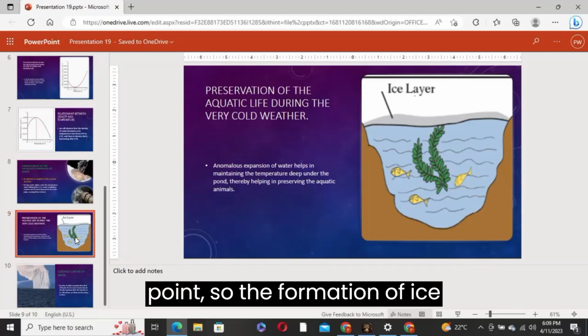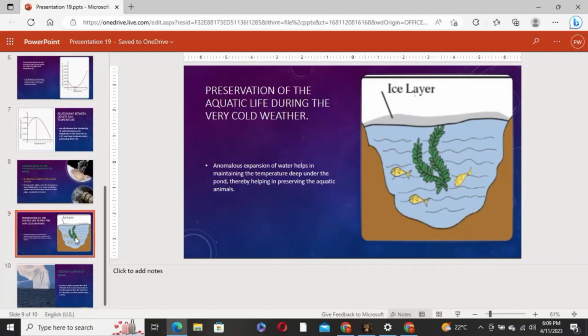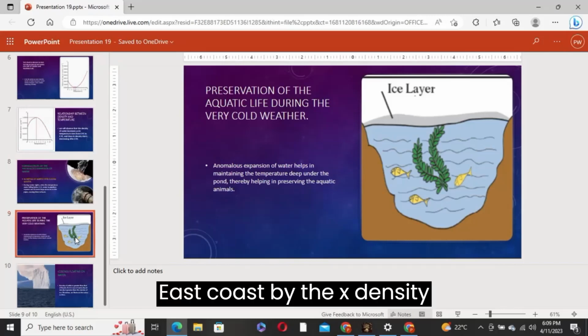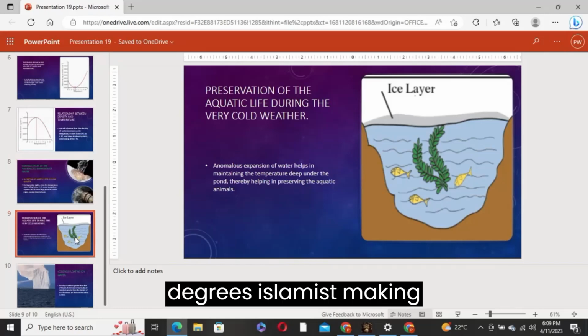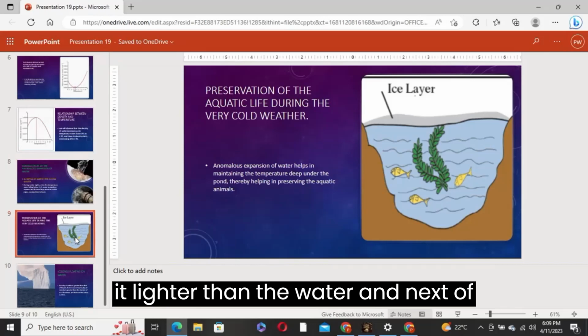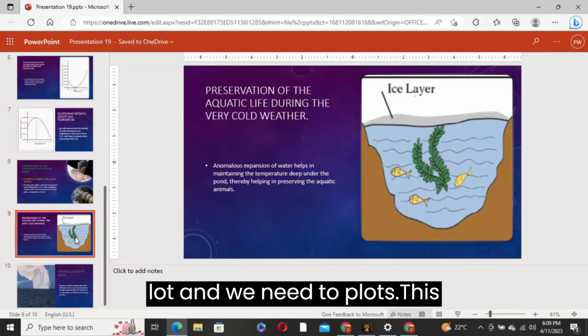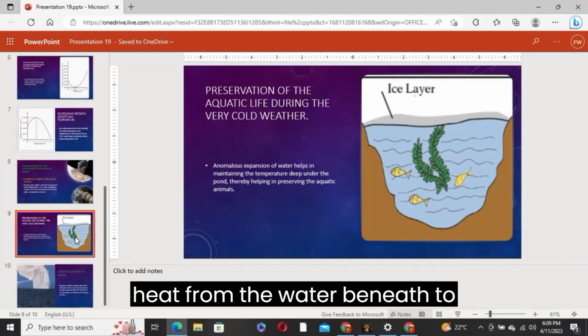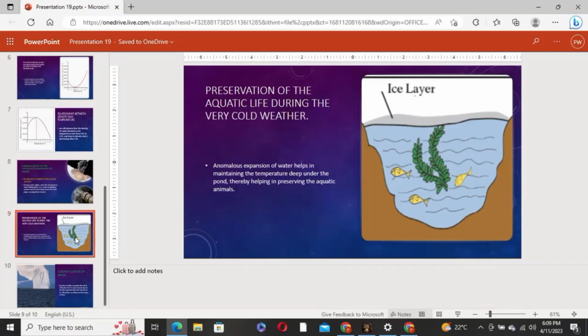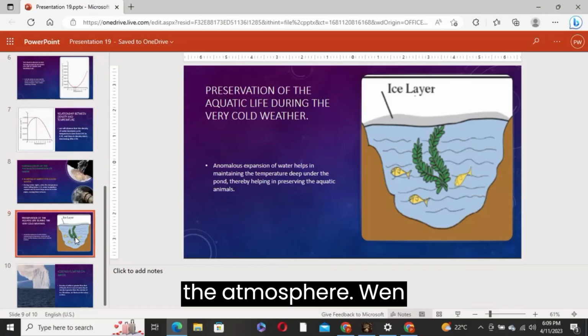So the formation of ice layers at the top of an ocean is caused by the density of water, which at 0 degrees Celsius is at its least, making it lighter than the water and makes it float. And when it floats, this enables it to prevent the loss of heat from the water beneath to the atmosphere.